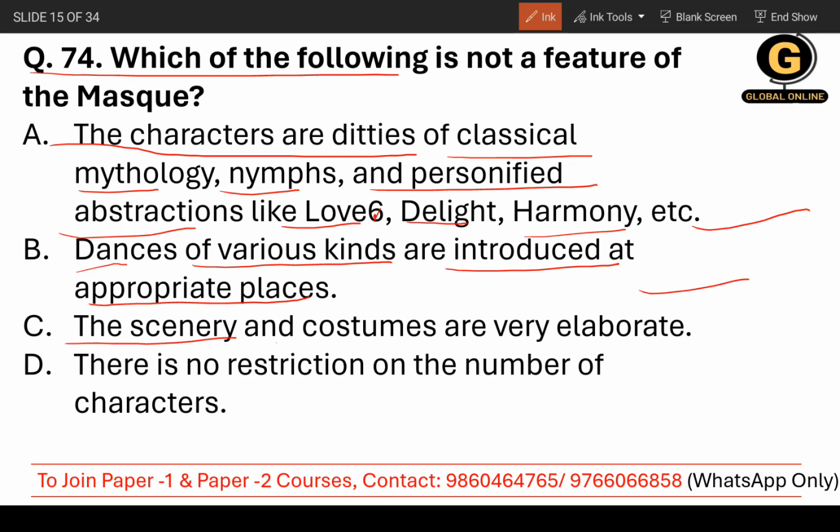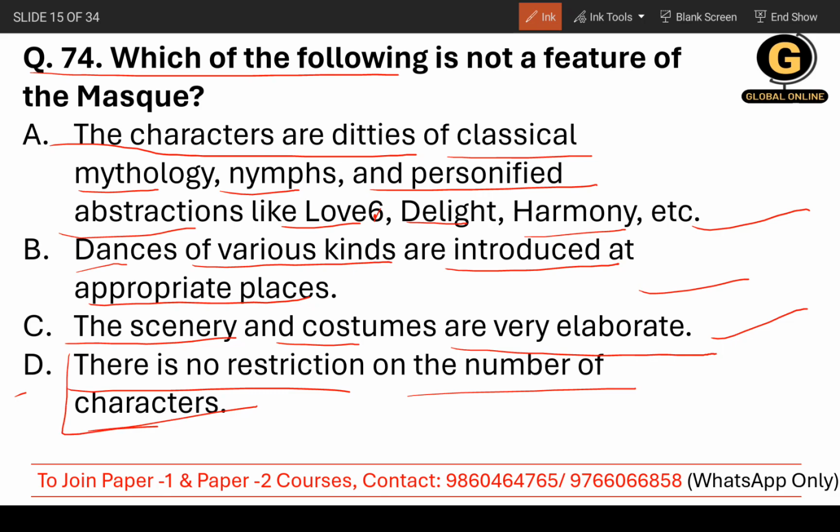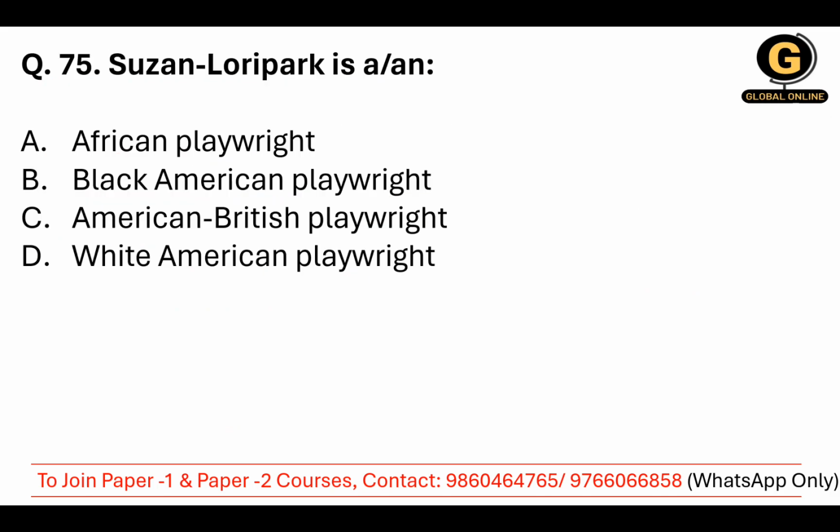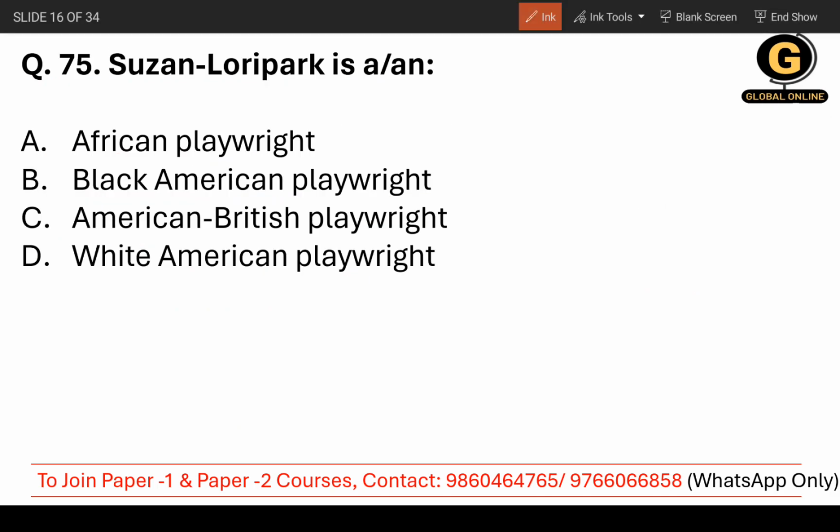Third, the scenery and costumes are very elaborate. Of course, they are elaborate. It's also a feature associated with the masque. Then the fourth one, there is no restriction on the number of characters. Of course, there is a restriction. So you need to just get rid of these options. Okay, so the correct option is D. Okay, moving on to question number 75.